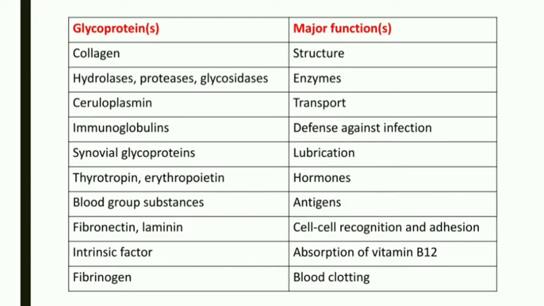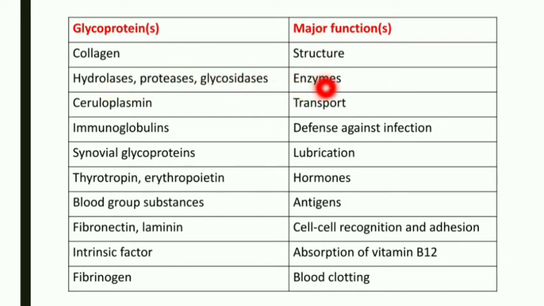Then we have the glycoproteins and their major functions. Here we are discussing the major functions of the glycoproteins. We will take the first, which is collagen. Collagen is a component of the connective tissues, and its major function is structural. Various ligaments and skin are made up from the collagen.